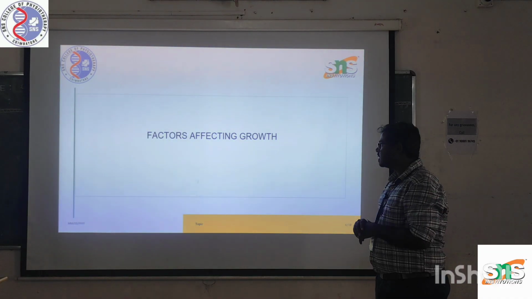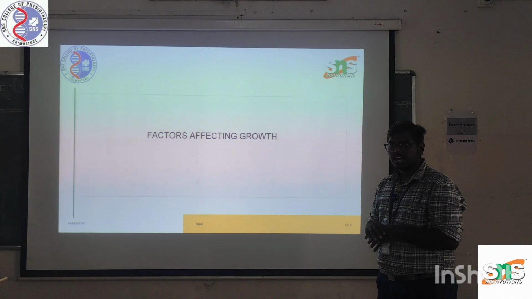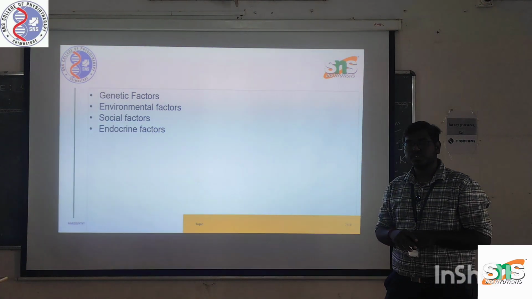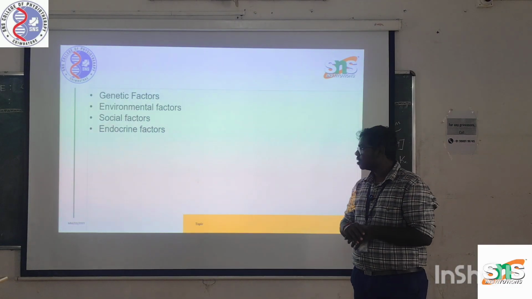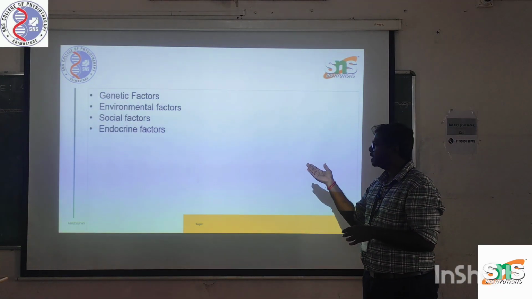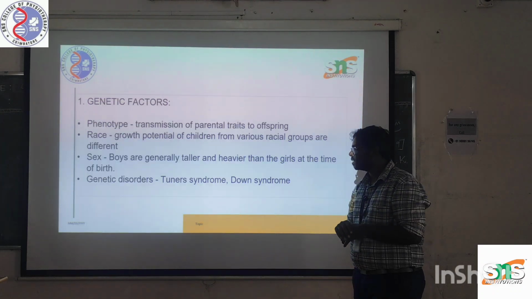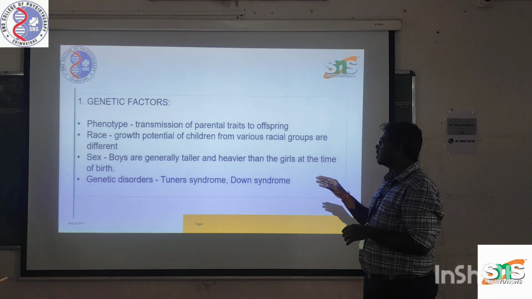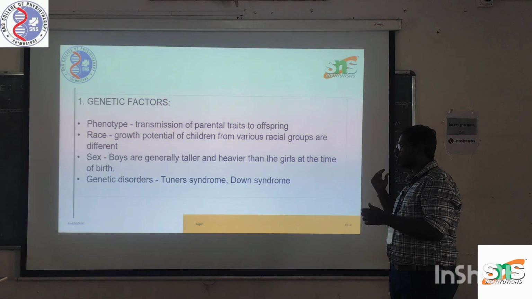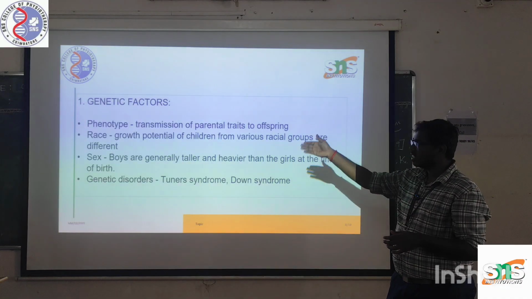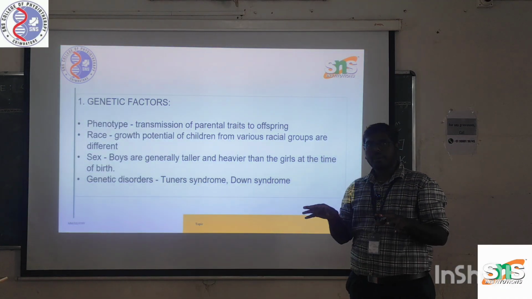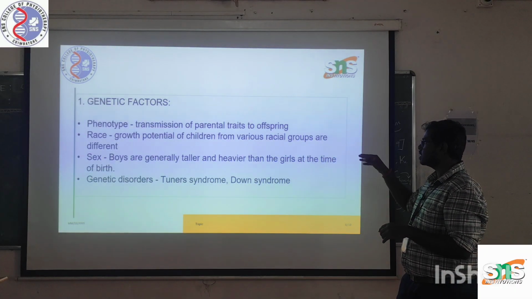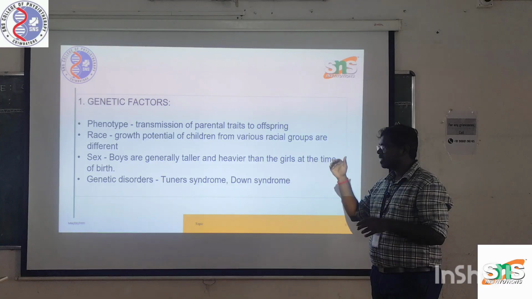Next is factors affecting growth. Generally there are 4 different types of factors affecting growth: genetic factors, environmental factors, social factors, and endocrine factors. Genetic factors include the phenotype, the transmission of parental traits to offspring. Next come the races: comparing the races of the worldwide population, the growth potential of children from various racial groups is different. And then sex.